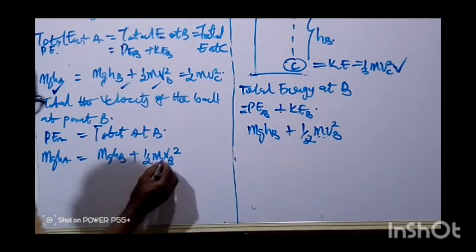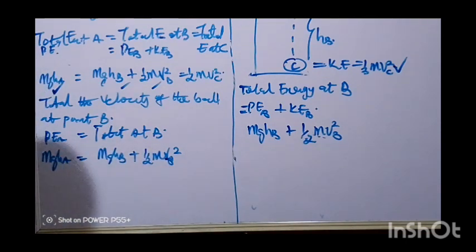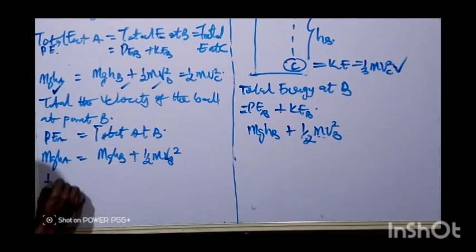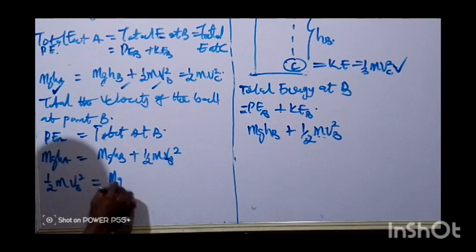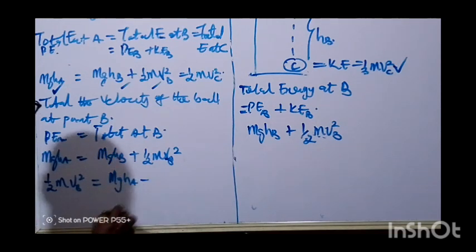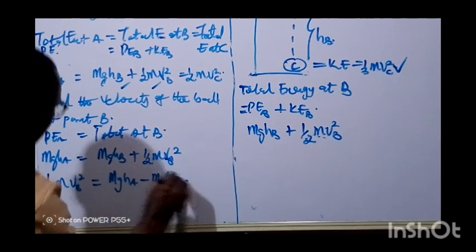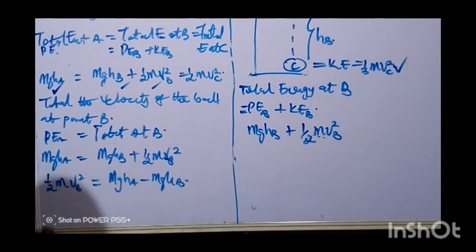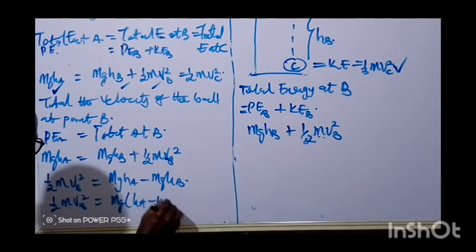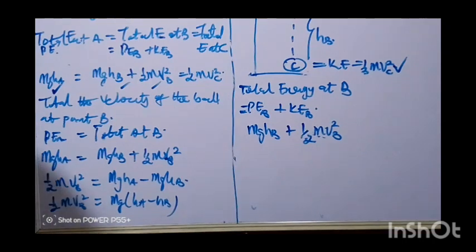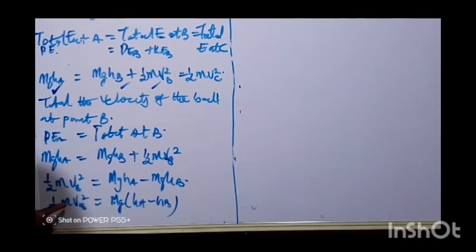So we want to look for this velocity now. This will give us half mvB squared equal to total energy at A, mgHA, minus mgHB. Now, from what is on the board, we have half mvB squared, with mg common, that will be mg into HA minus HB. In this equation, m will cancel m.